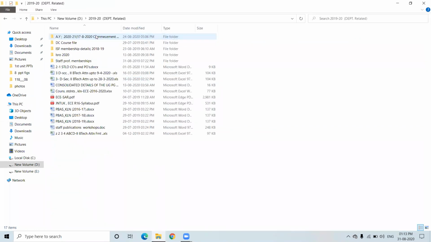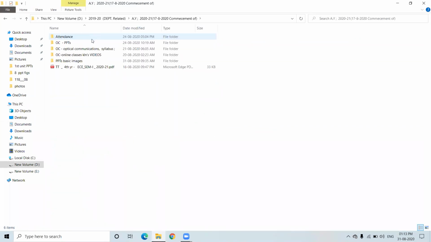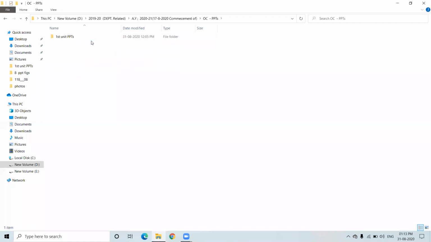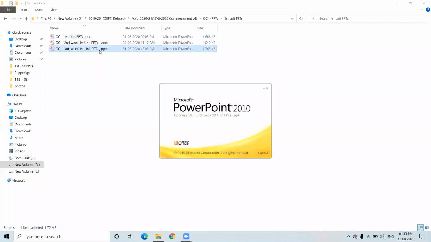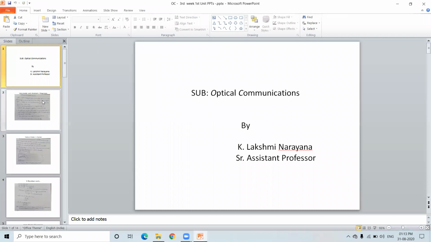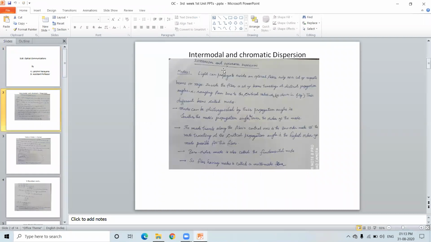Pulse spreading due to the intermodal and chromatic dispersion. Actually, there are two dispersions: intermodal and chromatic. We'll see the chromatic later. Intermodal, as the word came from the modes.